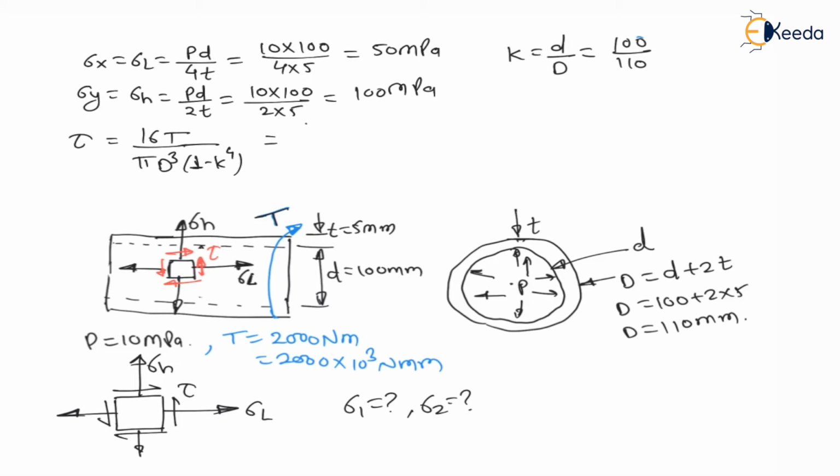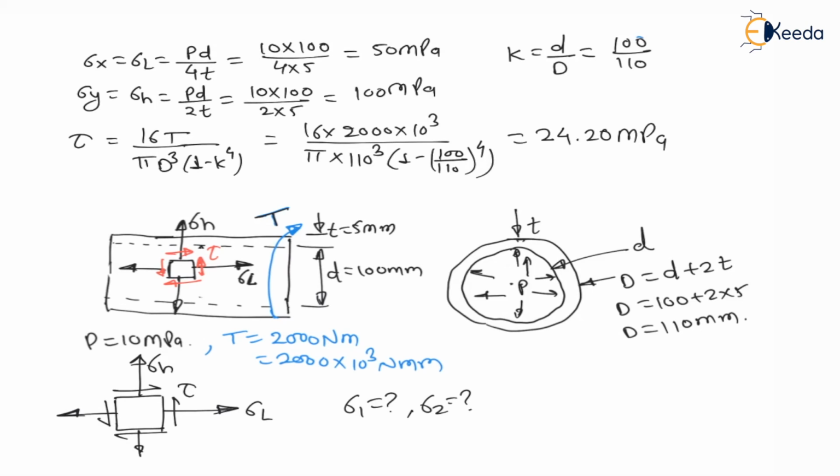Therefore tau equals 16T, which is 200 into 10 to the power 3, divided by pi into 110 cube into 1 minus 100 divided by 110 to the power 4. If I put values, I will get torsional shear stress as 24.20 MPa, which is tau xy in this element.